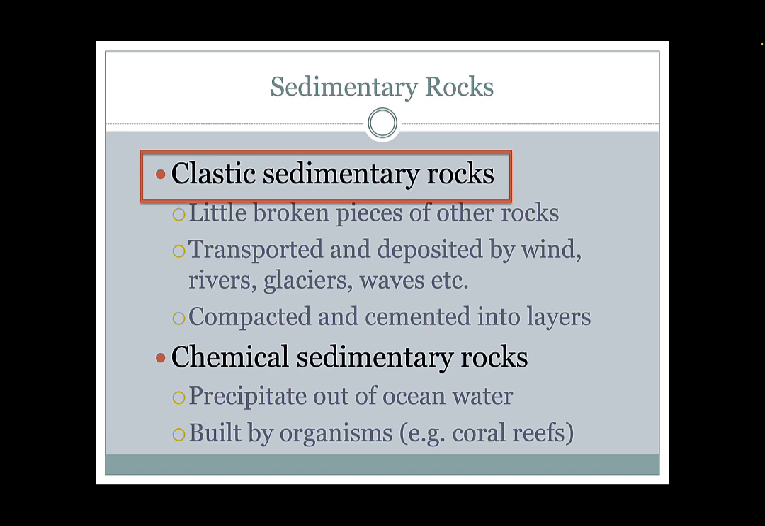All of these were deposited by little broken up pieces of other rocks, and that's how sedimentary rocks are formed. There's two major types of sedimentary rocks, and the first we'll talk about is clastic sedimentary rocks. So a clast is just a little broken piece of something, and in this case the clasts are little broken pieces of other rocks. So we could start out with an igneous rock or a metamorphic rock or another sedimentary rock, break it up into little pieces, and that would give us the sediment. Once we have that sediment, it can roll down a hill, but it can also be transported and deposited by wind or rivers or glaciers or waves, and then it can be compacted and cemented into layers.